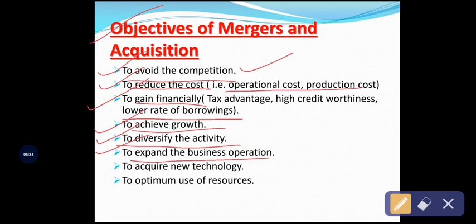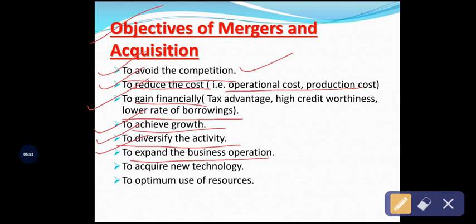It is also helpful to small scale industries, that is SSI units. When SSI business organizations merge with the topmost companies, ultimately the SSI unit is also rehabilitated, and it helps to gain more profit and for survival.